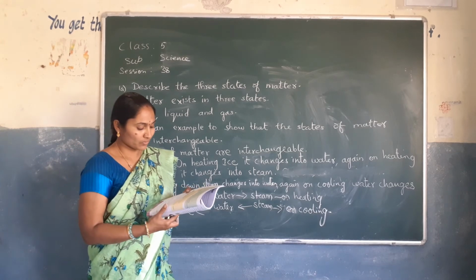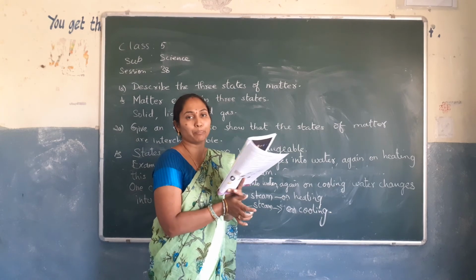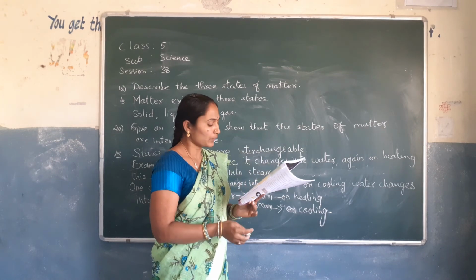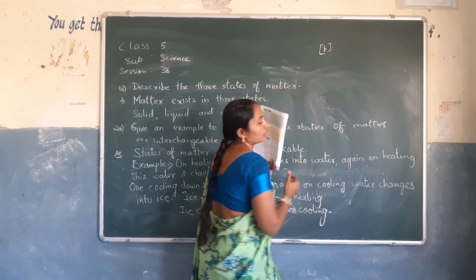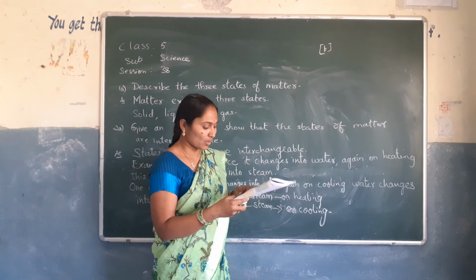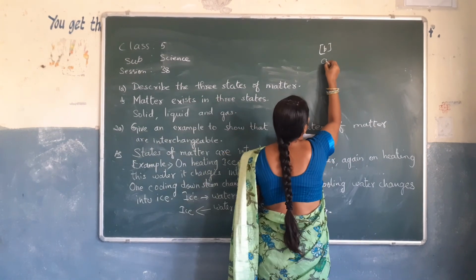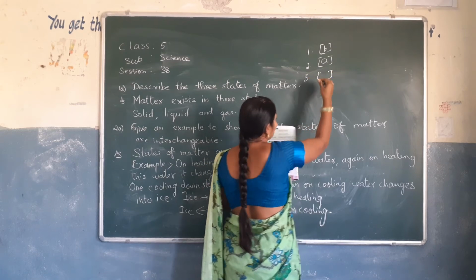Now multiple choice questions. First one, setting of curd is a dash change. What type of change is it? B, chemical change. Okay. Next one. A molecule is made up of small units called atoms.